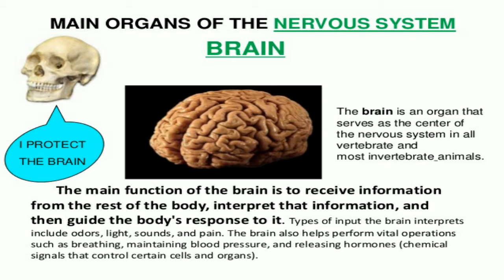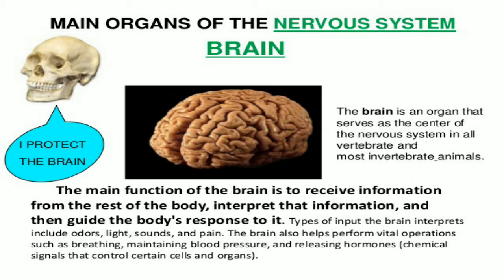The types of input the brain interprets include odors, light, sound, and pain. The brain also helps perform vital operations such as breathing, maintaining blood pressure, and releasing hormones.